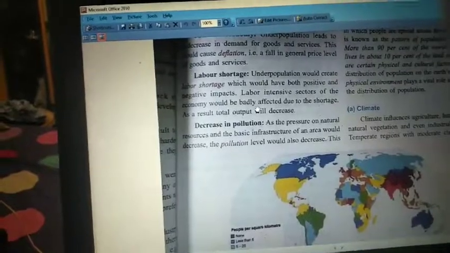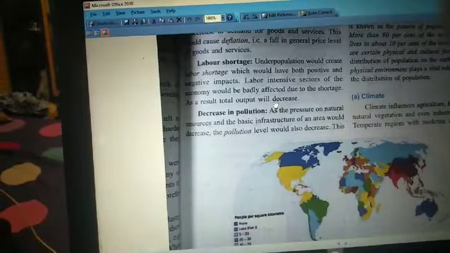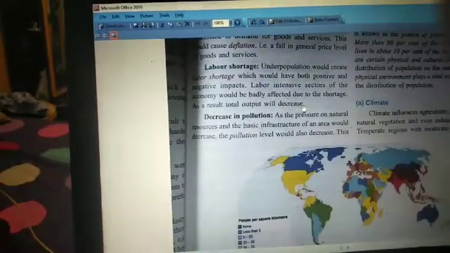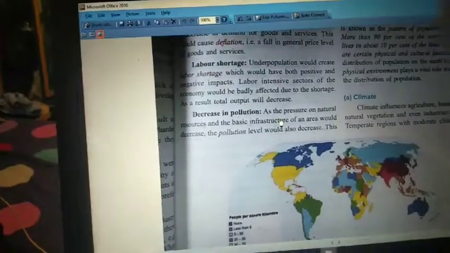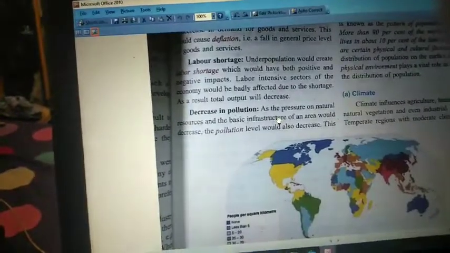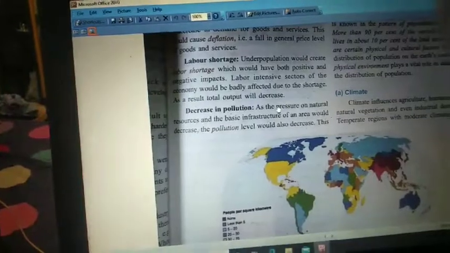And the next one is labor shortage. Shortage means very less. We will not have the most skillful employees to run one particular industry. So when there is no industrialization, then definitely, economically, the growth of the country will not happen.